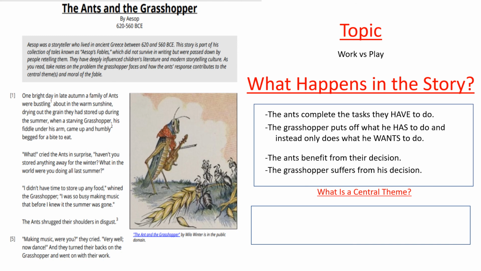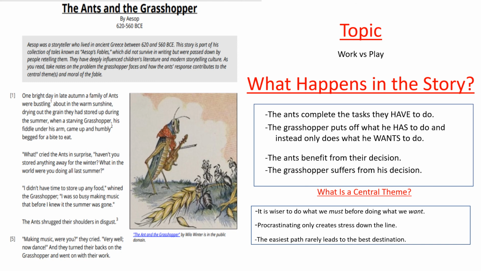All right, so how can we make this a universal theme? It's not really about ants and grasshoppers. Maybe we could say something like, it's wiser to do what we must before doing what we want. Or maybe we could say, procrastinating only creates stress down the line. Or maybe we could say, the easiest path rarely leads to the best destination. Right? Now, all three of those at the bottom there, those weren't stated in the story, but if you take the topic and see how that topic plays out, think about all people, create that universal statement, then you have a theme.